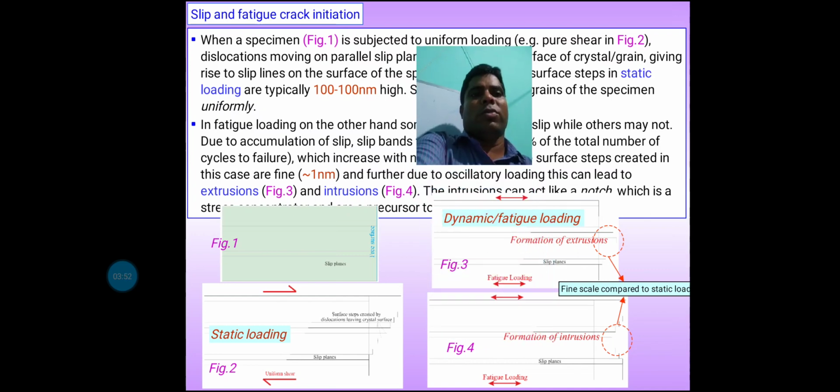Now there are 4 figures. The first one is the specimen under uniform loading. The second one is the static loading case, where uniform shear stress can be formed. The third one is dynamic or fatigue loading, and the fourth one is the formation of intrusions, that is, a finer scale compared to the static loading can be obtained during this process.